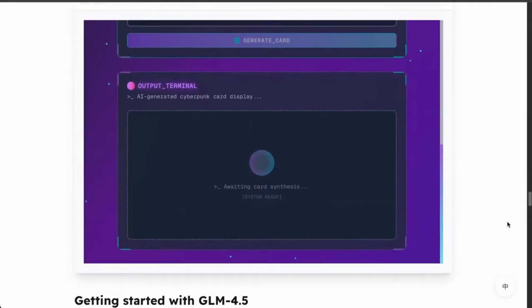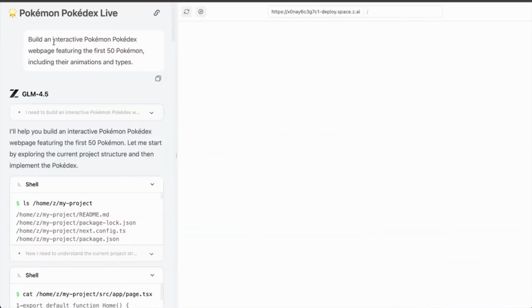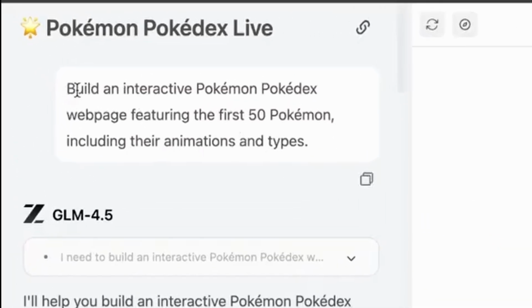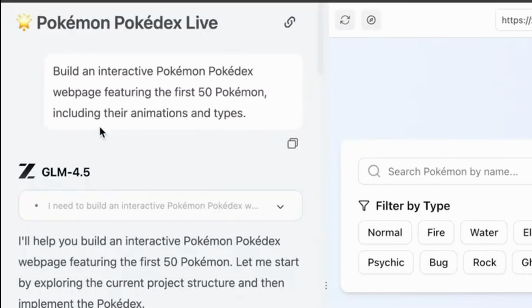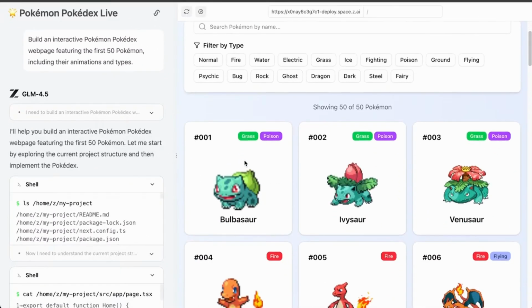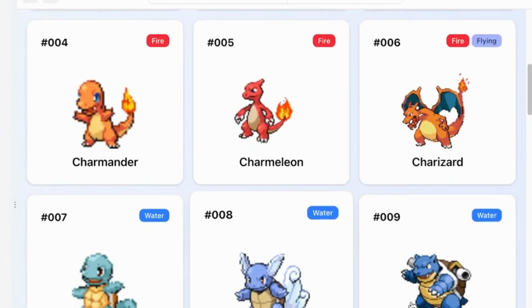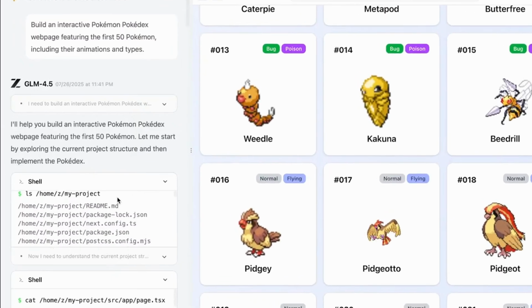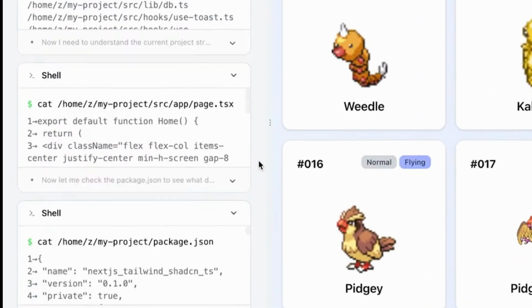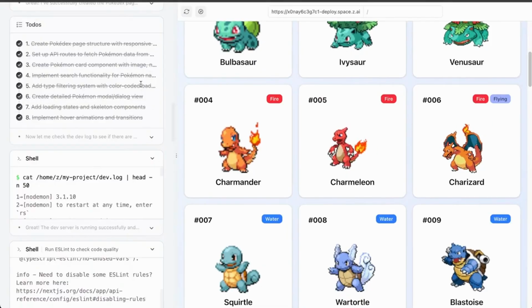Here, I believe it's the example for coding, right? So Pokemon. This is pretty cool. Build an interactive Pokemon Pokédex web page featuring the first 50 Pokemon, including their animation and types. Wow, this is pretty amazing. Yeah, this is pretty amazing. I need to try something like this. Very precise, and here it kind of shows all the process. Okay, so this is pretty impressive. Yeah, that is pretty impressive.